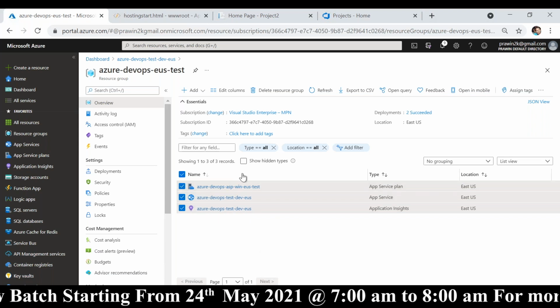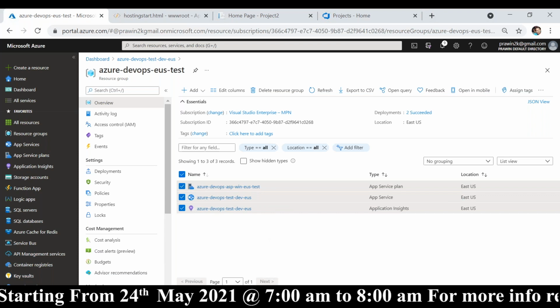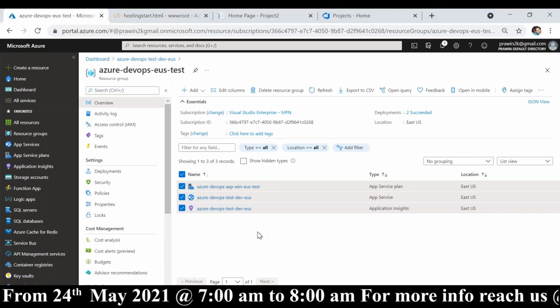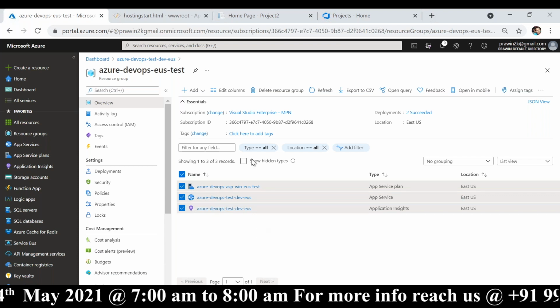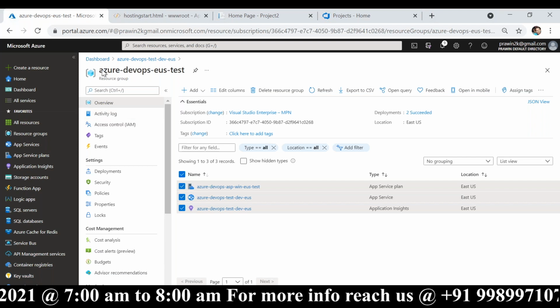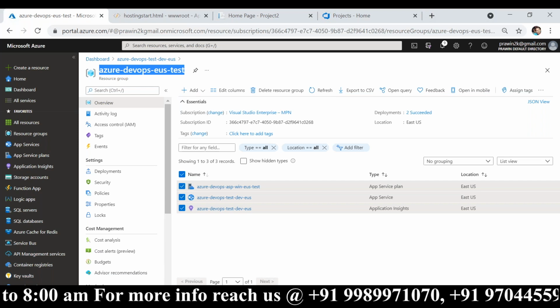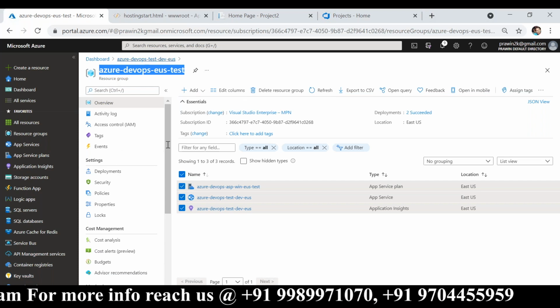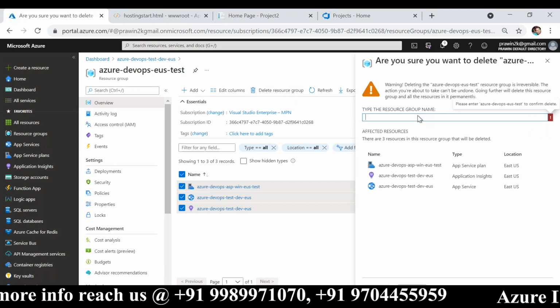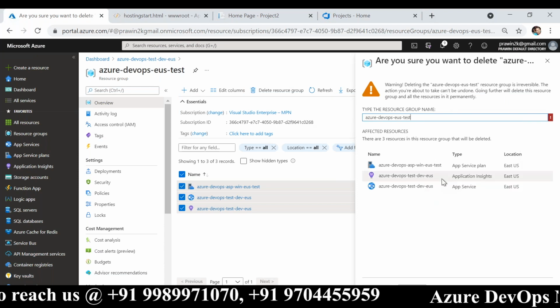So I don't want to create them manually. Definitely, if I am creating it manually, I might miss some configuration. So creating these manually is not a recommended approach. You should never do that. Just for the sake of explaining, I did this manually. You should never do that. So I'm going to delete it.